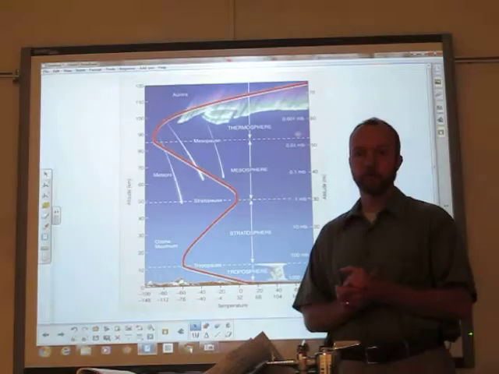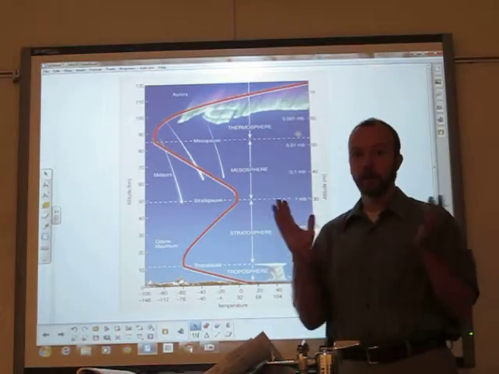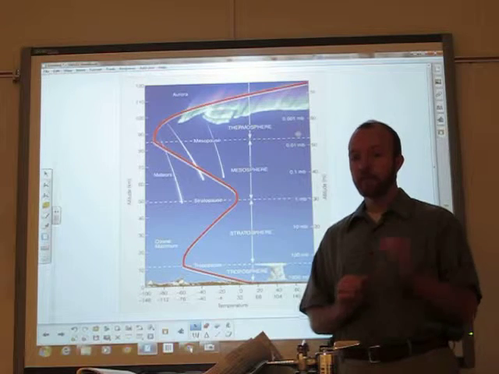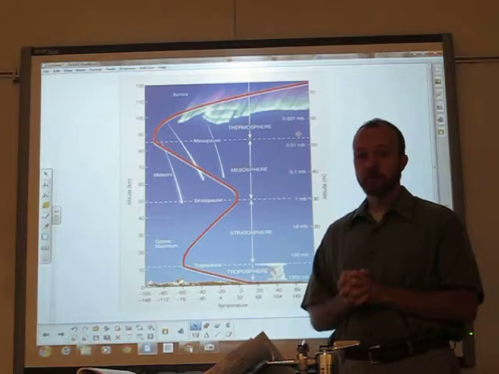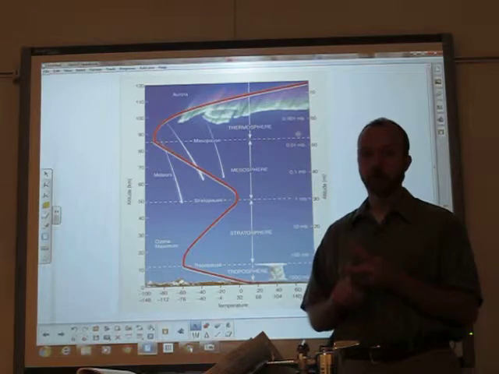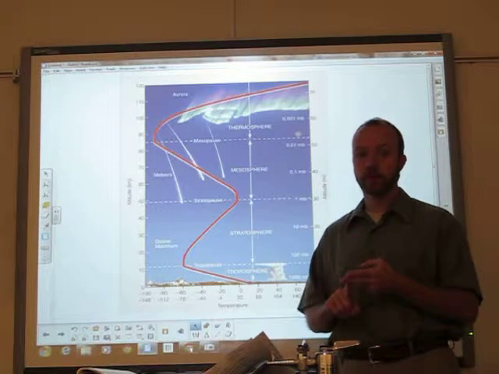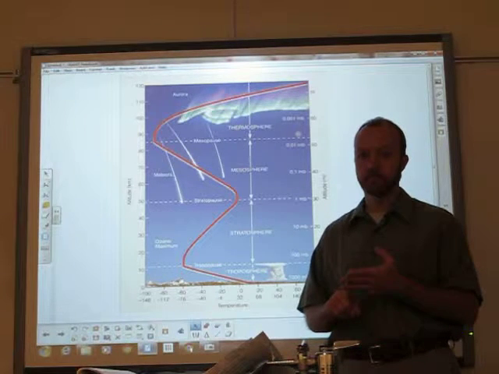Okay, ladies and gentlemen, I'm going to give you a quick lecture about the atmosphere. Our atmosphere, our air, is predominantly nitrogen. It's about 78% nitrogen, about 21% oxygen. That only leaves about 1% for other things. Those other things could be water vapor, carbon dioxide, argon, and other trace gases. So the big thing to know: most of our air is nitrogen. Second biggest component is oxygen.